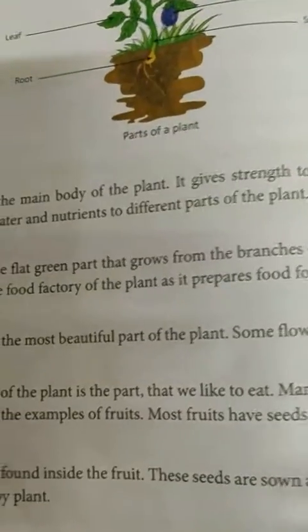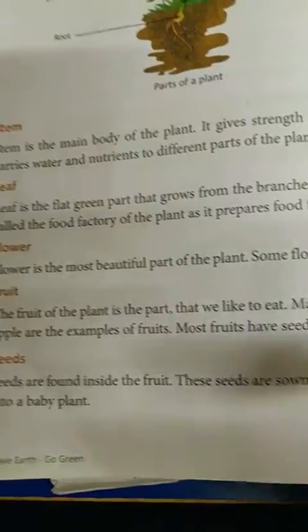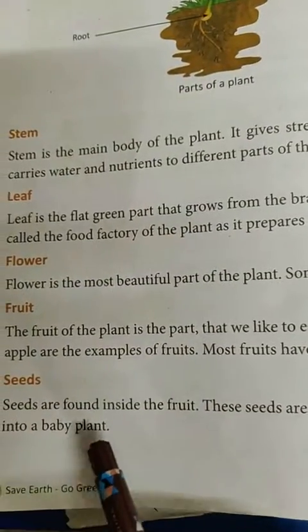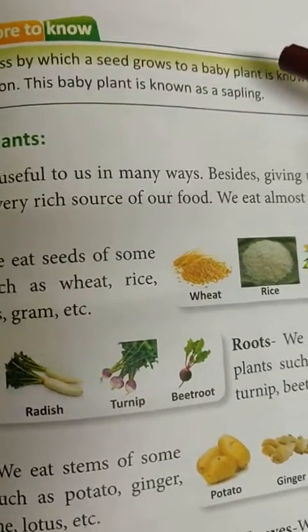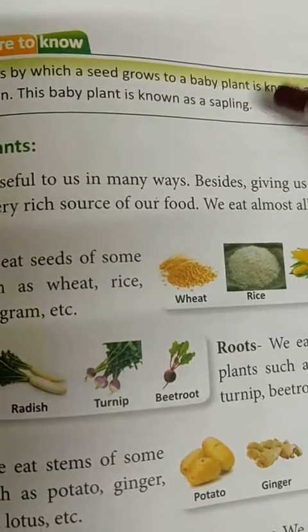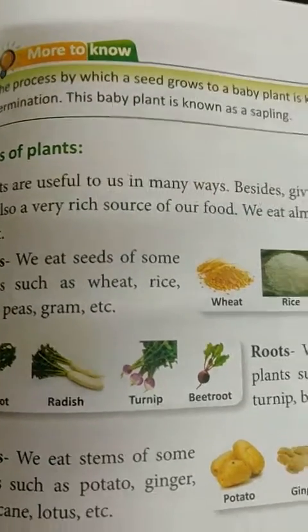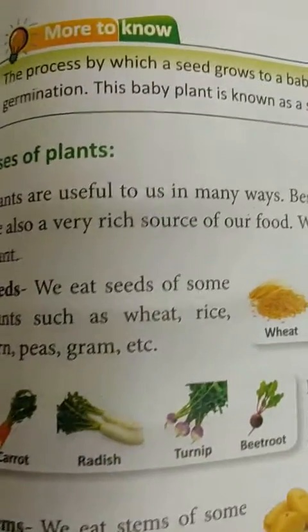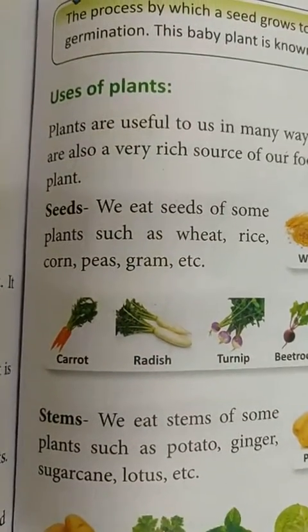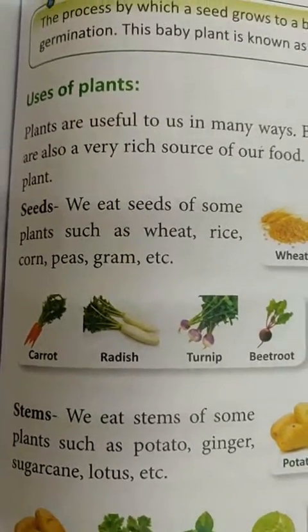Sown, दोबारा से इनको हम ज़मीन में उगा सकते हैं, इनको बीज के, that turns into a baby plant. So that process where the seed grows into a baby plant is known as seed germination, and this baby plant is known as the sapling. And I have told you, the place where you keep the saplings, baby plants, is called a nursery.